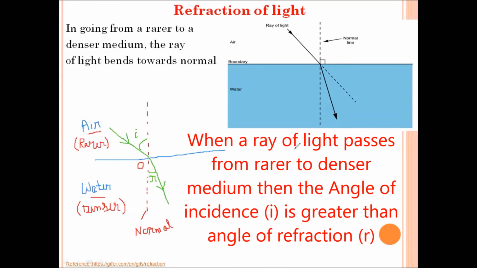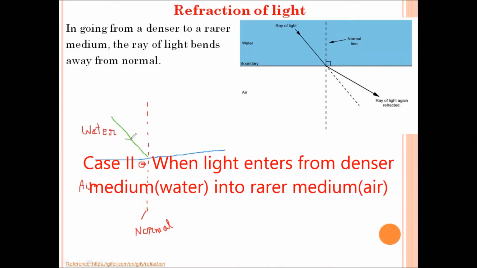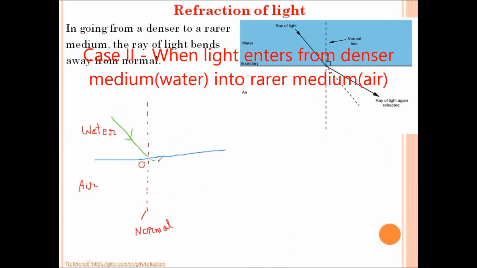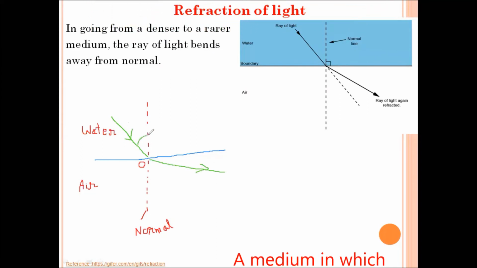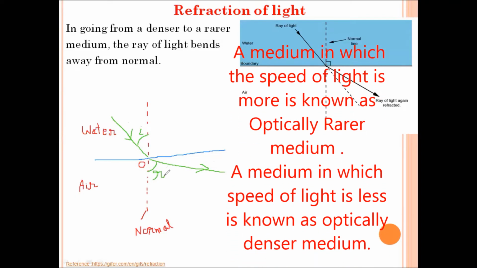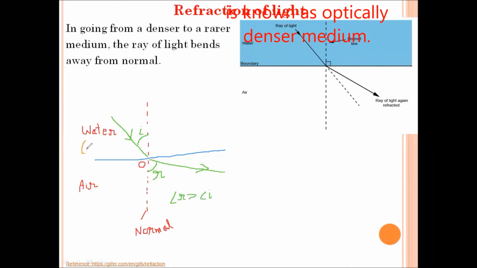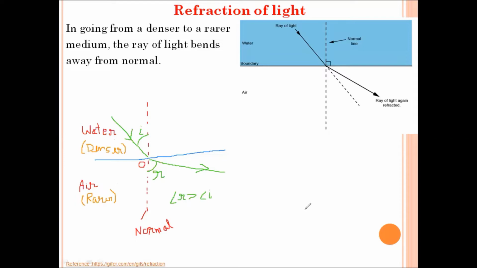The given diagram concludes that when a ray of light enters from a rarer to a denser medium, then it bends towards the normal. And when a ray passes from water to air, then it bends away from the normal. Let this angle be I, that is the angle of incidence, and this angle be R. We can see in this case, angle R is greater than angle I. Water is a denser medium, so we can conclude that whenever a ray of light passes from a denser medium to a rarer medium, then it bends away from the normal.